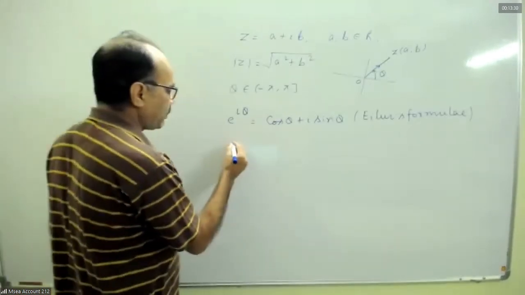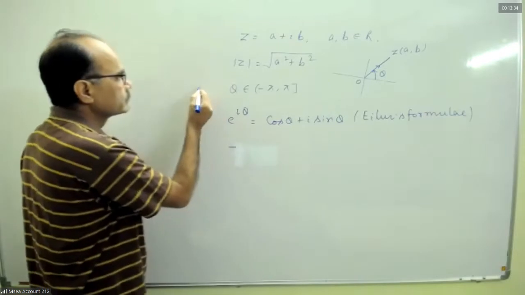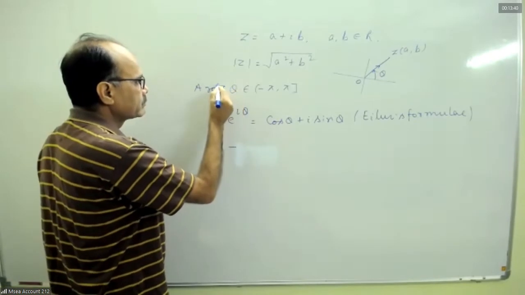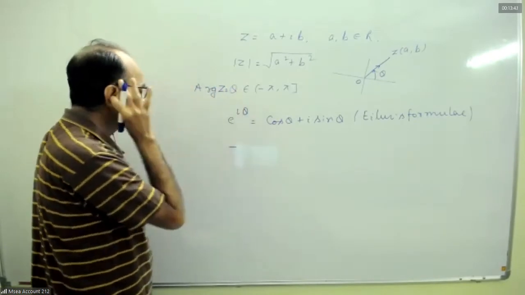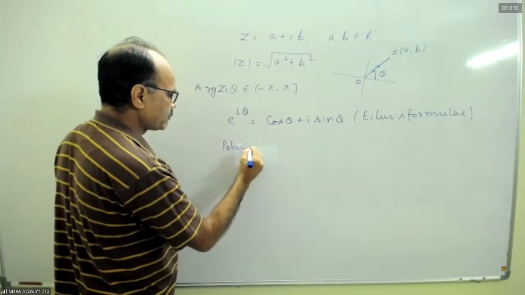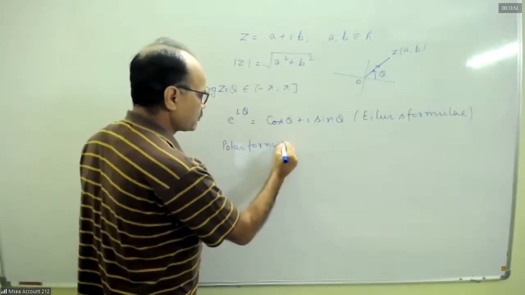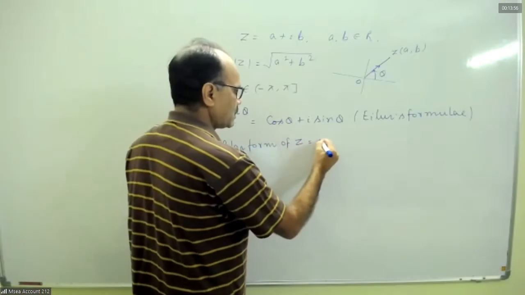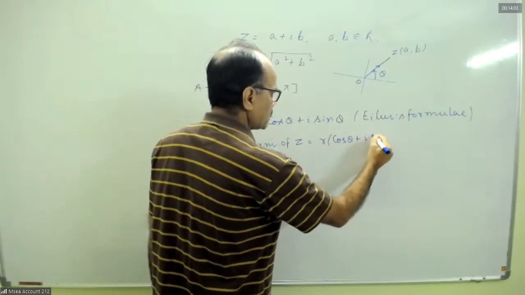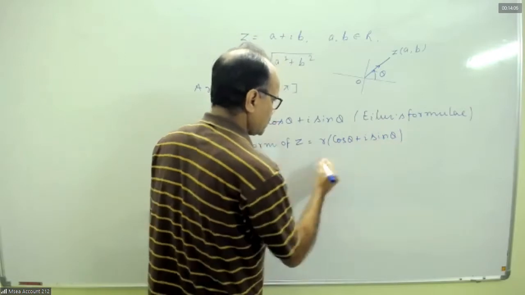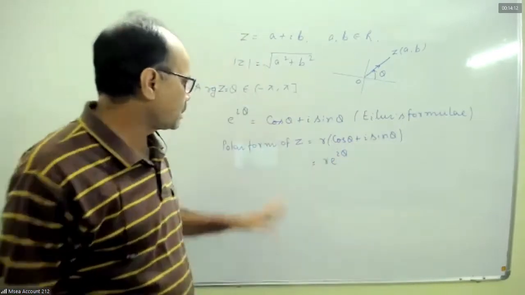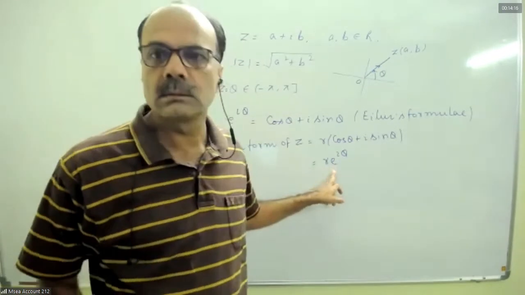Now, polar form. This is called the polar form of the complex number z.